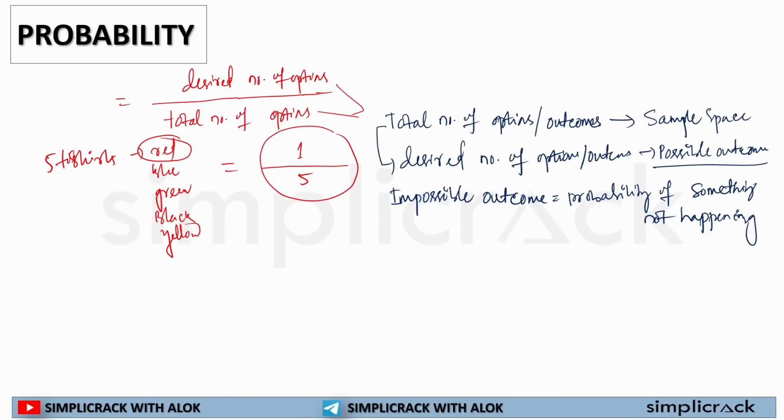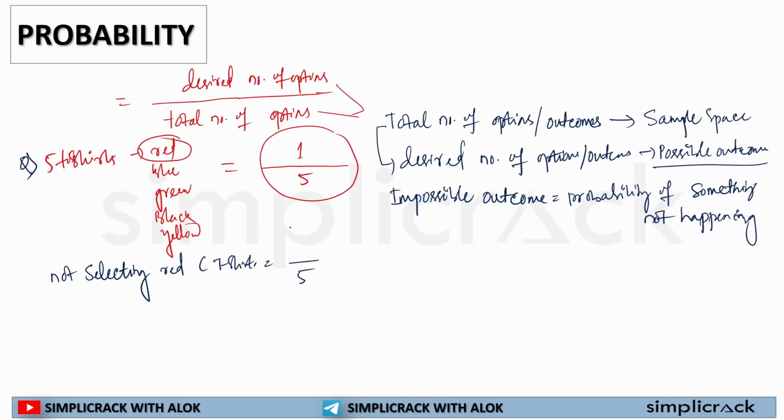So in this case, if I try to find out in this particular question, what is the probability of not selecting a red color t-shirt? I can say the total number of options I have is 5.